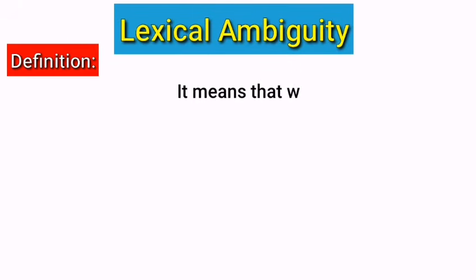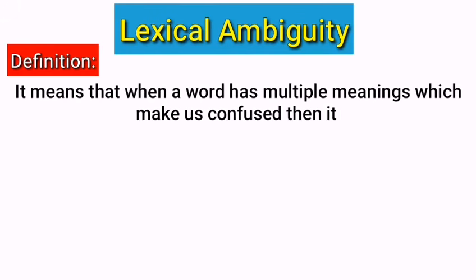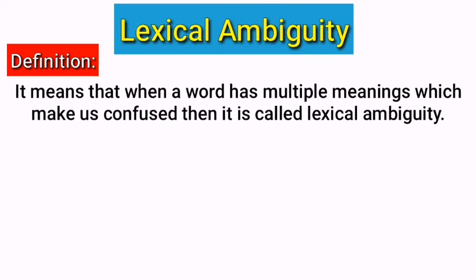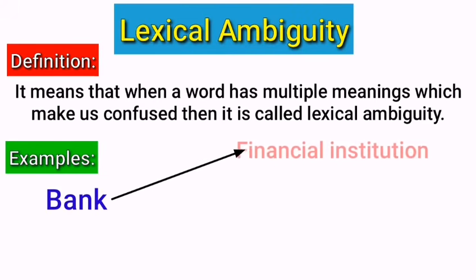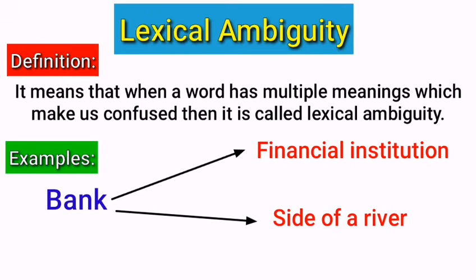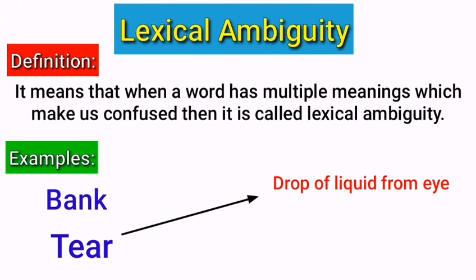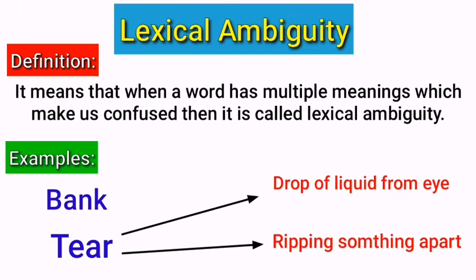Lexical ambiguity. It means that when a word has multiple meanings which make us confused, then it is called lexical ambiguity. For example, just look at the word bank. It can refer to a financial institution or the side of a river. Or look at the word tear. It can mean a drop of liquid from your eye or the act of ripping something apart. So this is called lexical ambiguity.